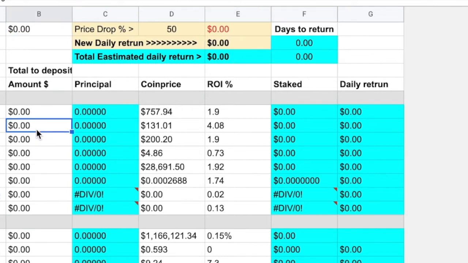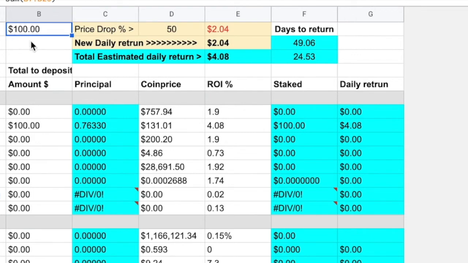If I pop in an amount in this one here and I put in $100, you'll see straight away up here the calculation is automatically saying your total capital that you're using is $100. My estimated daily return on $100 is $4.08. And then over here, it's saying that at $4.08 a day without compounding, this is not a compounding calculator. Obviously, your returns would be much better if you're doing a compounding strategy. But this will take me 24 or 25 days to actually get back my principal.